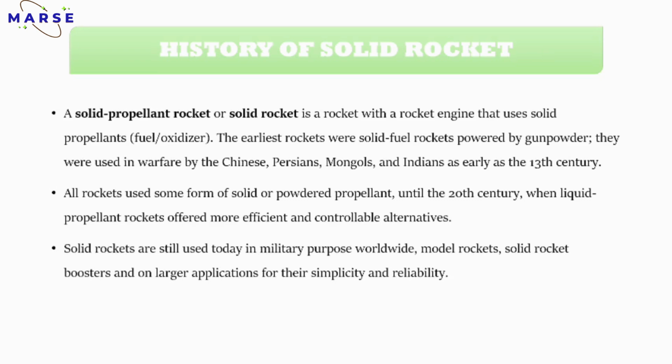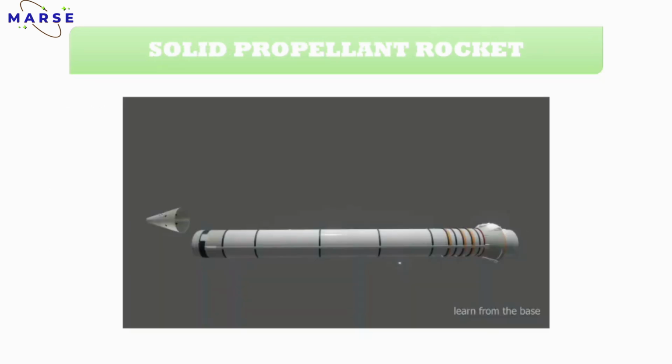Solid rockets are still used in today's industry for military purposes worldwide. Mostly, solid propellant rockets are used in long-range missiles, short-range missiles, booster rockets, model rockets, etc., because they are very simple and reliable. Next, this is an animated video. You will get an idea after seeing it, and we will discuss each and every part by seeing this video.